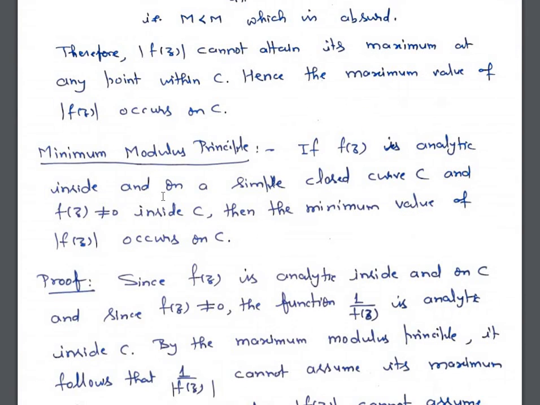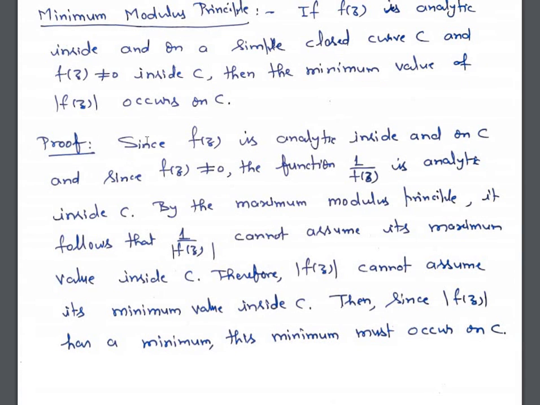Next principle is minimum modulus principle. Just like maximum modulus principle, where the maximum value occurs on the boundary of C, similarly, the minimum value of the function also occurs on the boundary of C. So the statement of the theorem is: if f(z) is analytic inside and on a simple closed curve C, and f(z) is not equal to 0 inside C, then the minimum value of mod f(z) occurs on C. So the proof is by making use of maximum modulus principle.